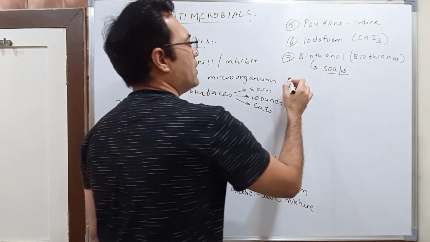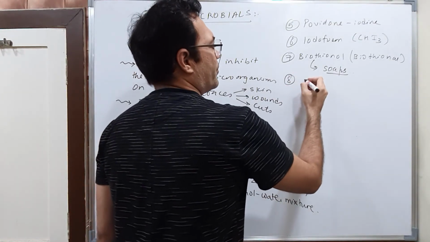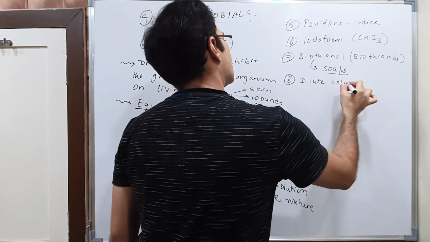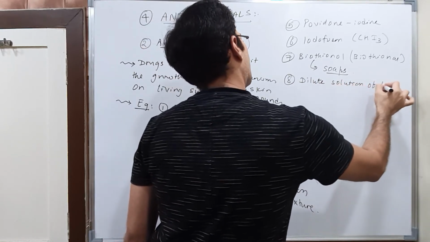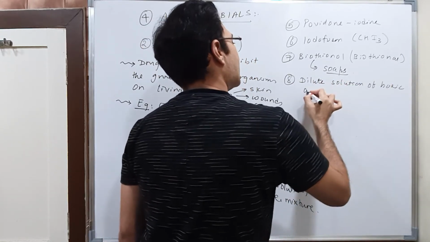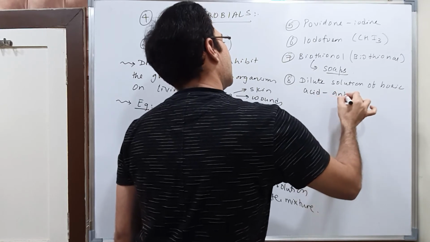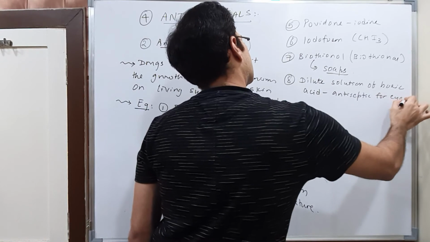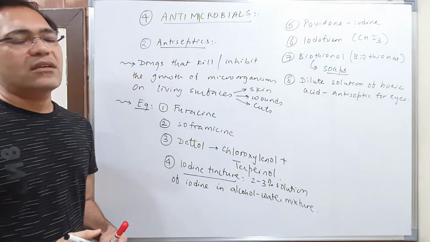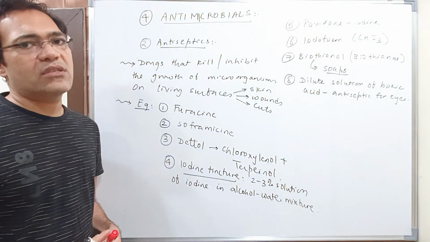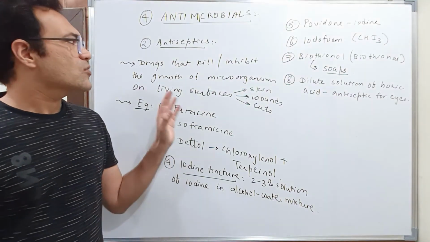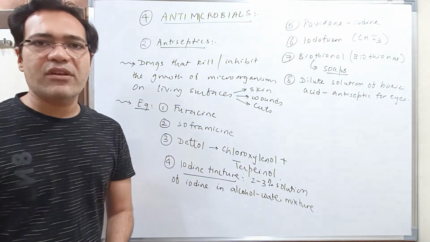Then a dilute solution of boric acid is used as an antiseptic for eyes. Correct? The dilute solution of boric acid, students, is used as an antiseptic for your eyes. Okay, so these are some of the examples which are given in the textbook.